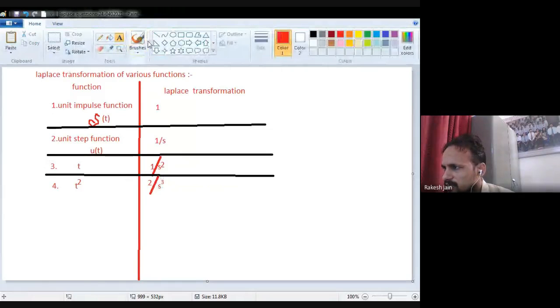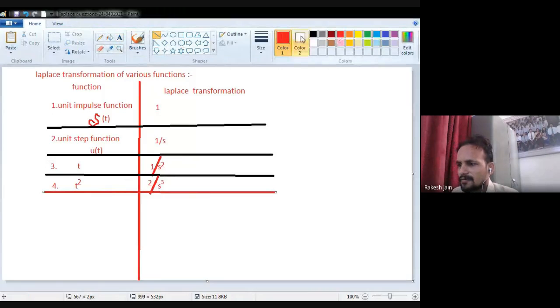Now one more related to t, so you will easily understand. If I increase the power to 3, for example, it is very simple. It is actually factorial n divided by s raised to the power n plus 1. It is very simple to remember.